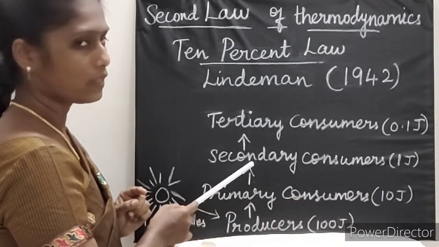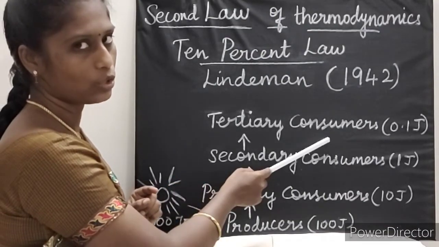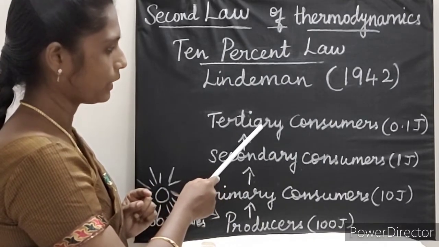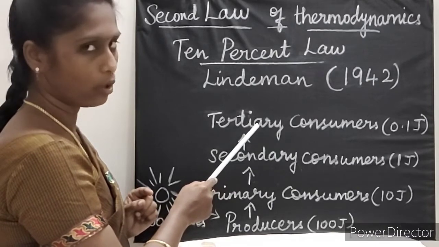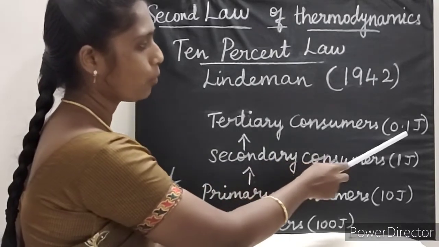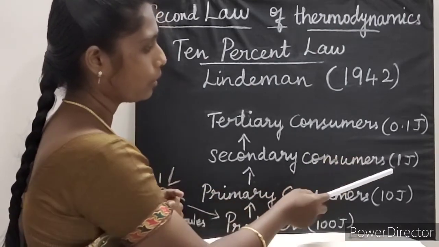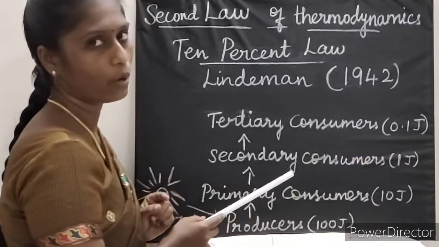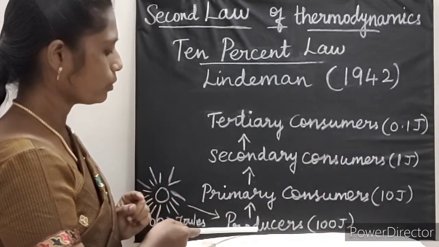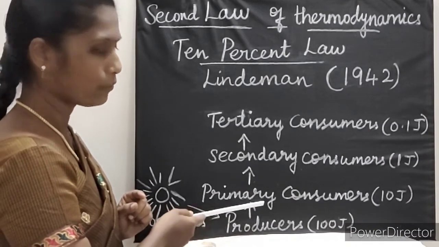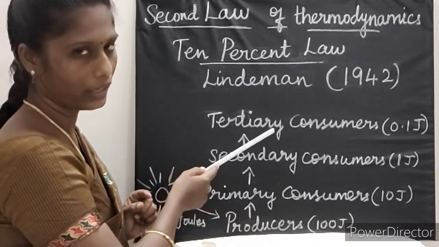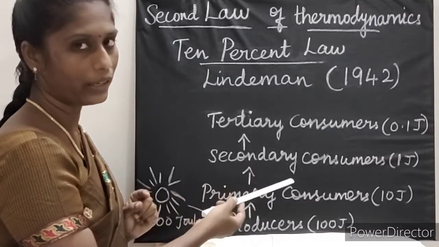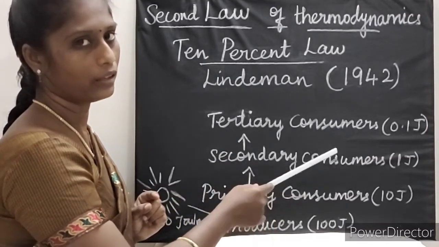Now carnivores are eaten by tertiary consumers. When the energy is transferred to this fourth trophic level, it stores only 0.1 joule. The remaining 0.9 joule is dissipated in the form of what? Heat. Okay, so when there is energy transfer from one trophic level to another trophic level, 10% of the energy is stored. The remaining is lost in the form of heat in the environment.